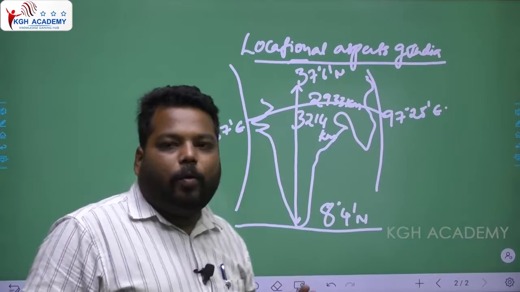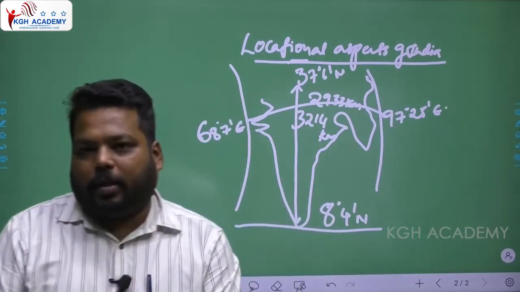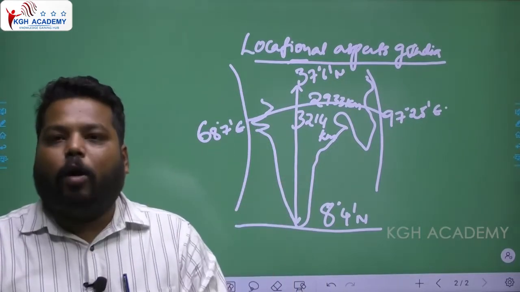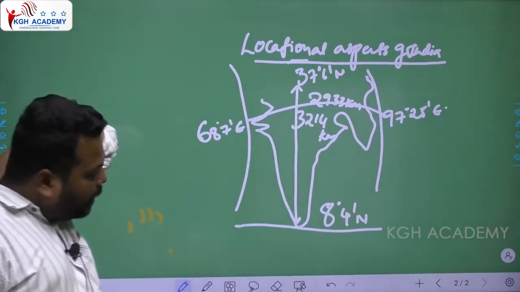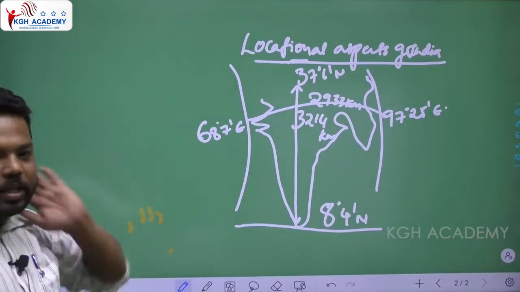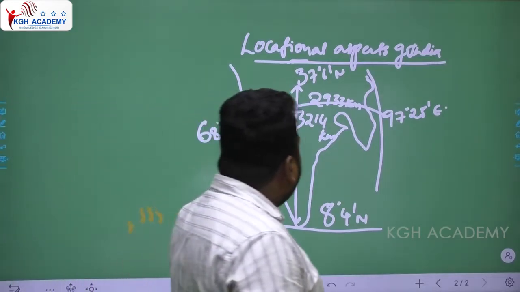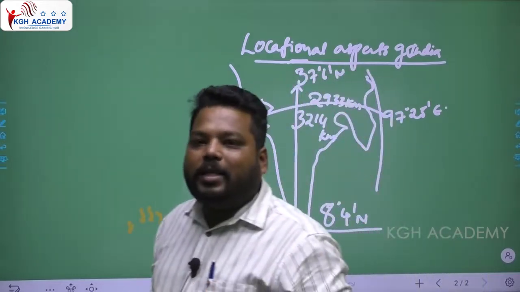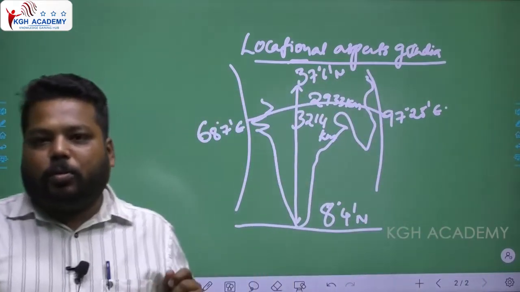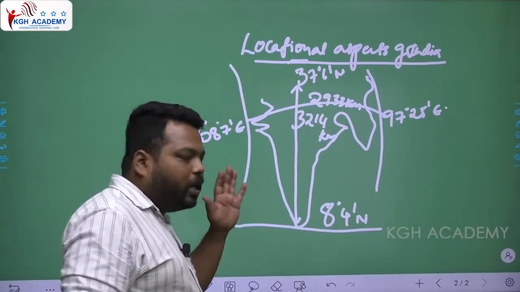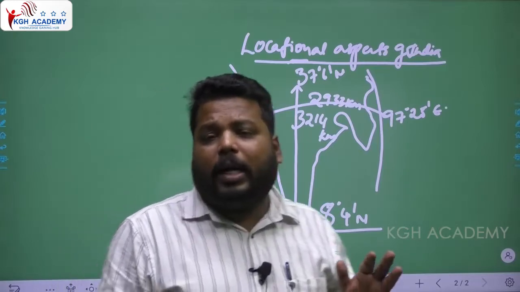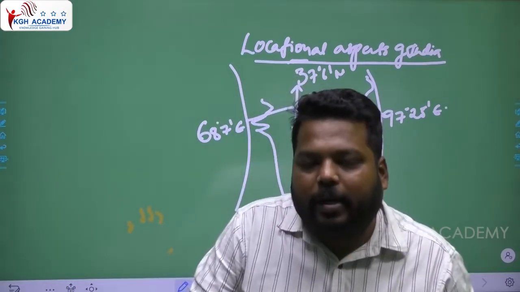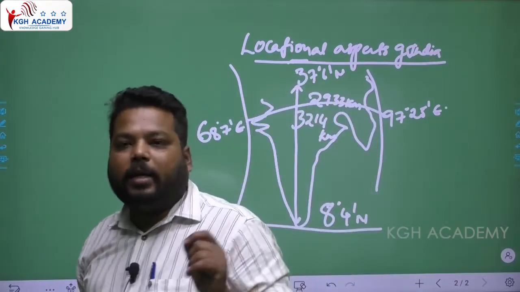Latitudes, wherever you go, are parallel to each other, but longitudes are not parallel to each other. That's the main reason why we have north to south extension being 3214 kilometers and east-west extension being 2933 kilometers. So there is approximately 300 kilometers difference between the north-south extension and the east-west extension.